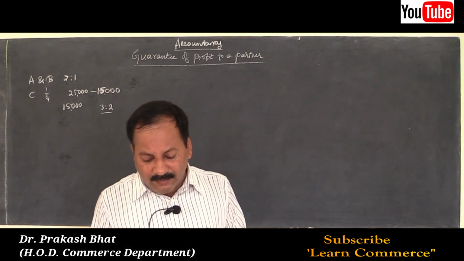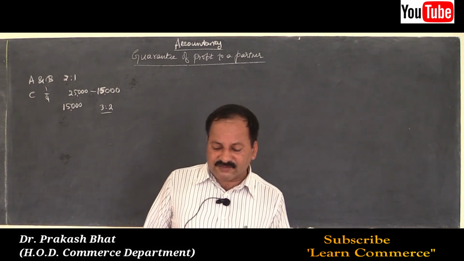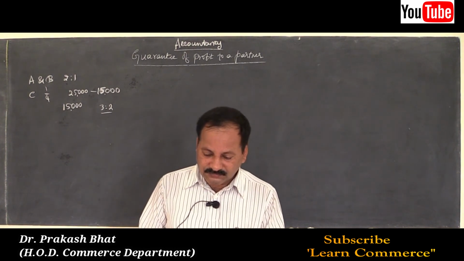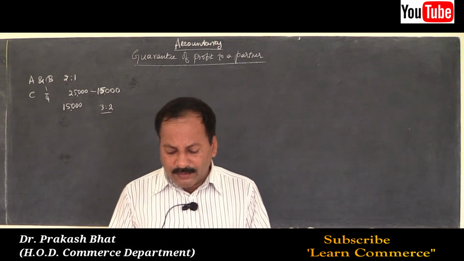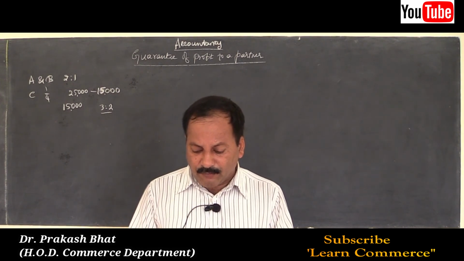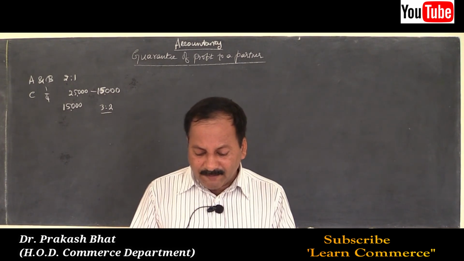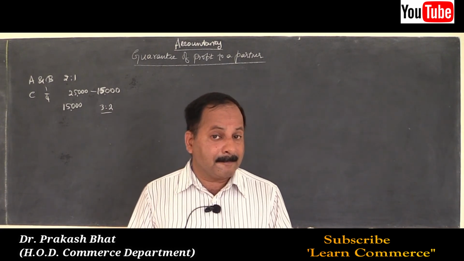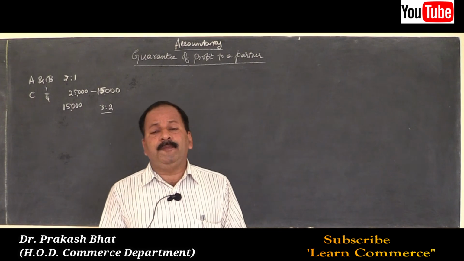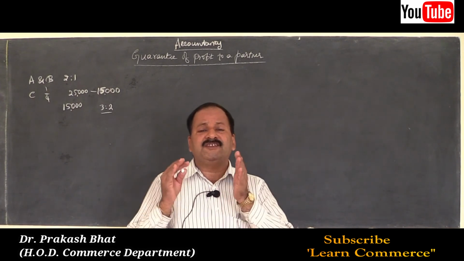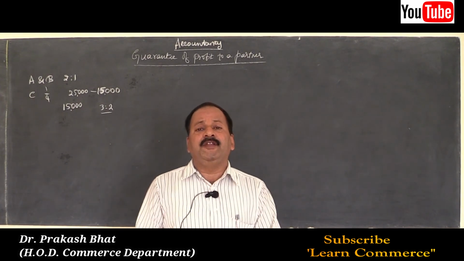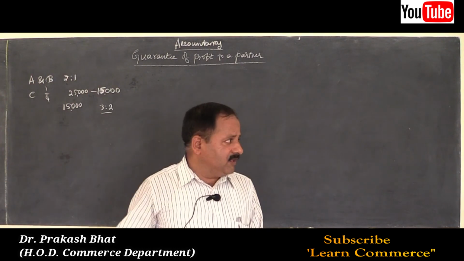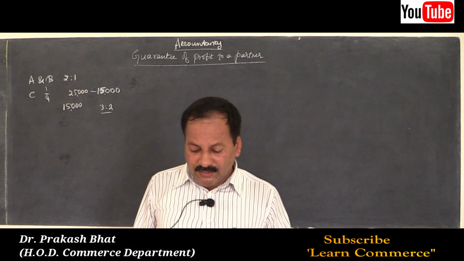Sachin and Rahul were partners in a firm sharing profits and losses in the ratio of 3:2. They admit Dhoni for 1/6 share in profits and guaranteed that his share of profits will not be less than 25,000. That means the amount payable to Dhoni should not be less than rupees 25,000. Minimum 25,000 should be paid to Mr. Dhoni. That is the point here.